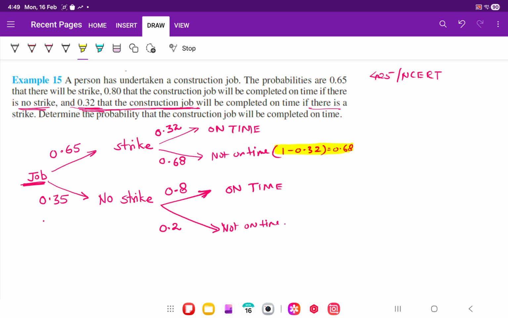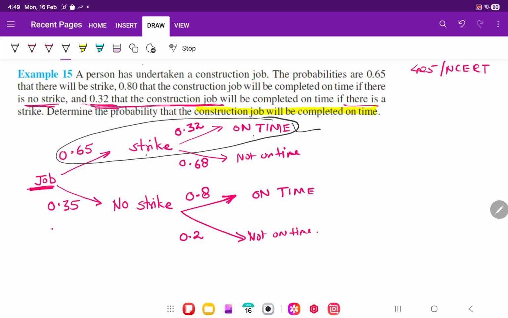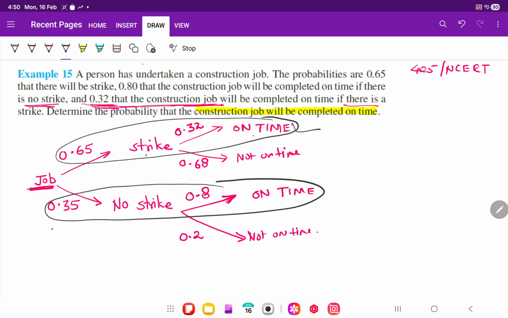They are asking to find the probability that the construction work is done on time, whether the strike is there or not. This is the problem. To keep it clean, let me remove it. You understood how we got it. So they want the work done. Work is done finally. So there are two chances: a strike happened and work is done on time, or no strike happened and work is done on time. So these are two possibilities, right?